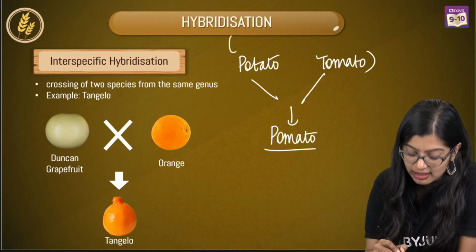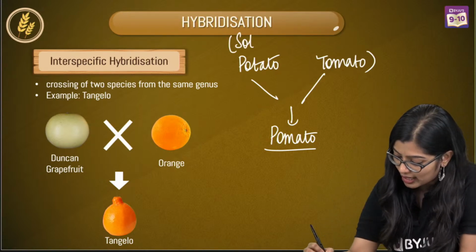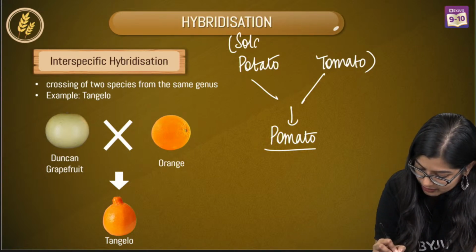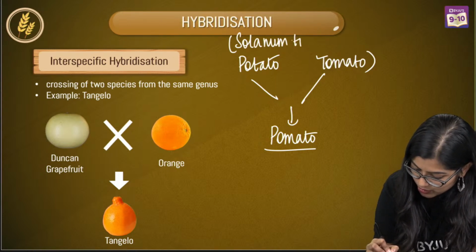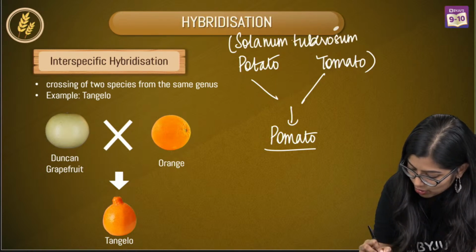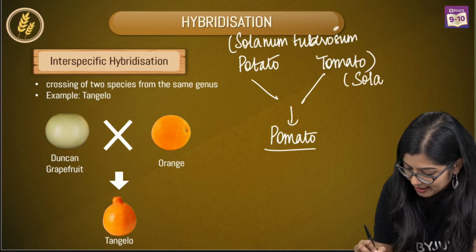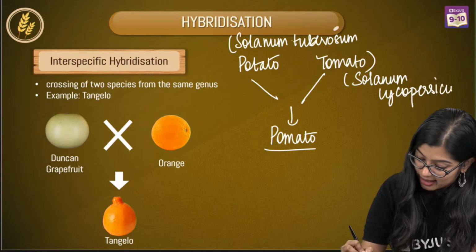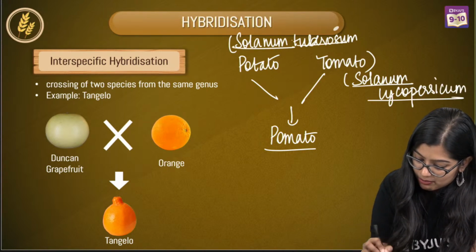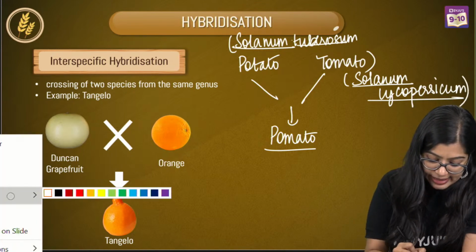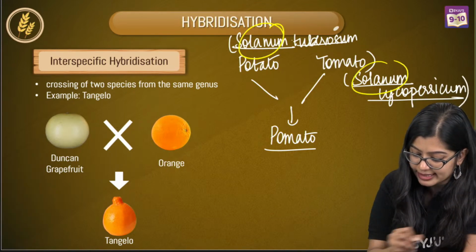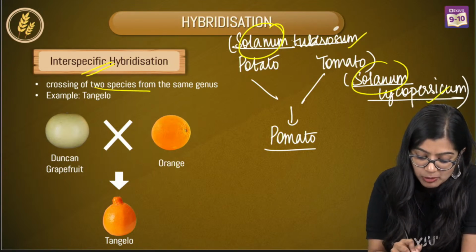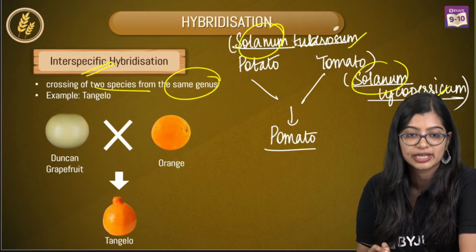In this case, the scientific name of potato is Solanum, wait, let me quickly write this down. It is called Solanum tuberosum, while tomato, on the other hand, is called Solanum lycopersicum. This is what we mean by potato and tomato. Now notice how the genus name is the same but the species is different. This is what we mean by interspecific: 2 different species of the same genus are coming together.